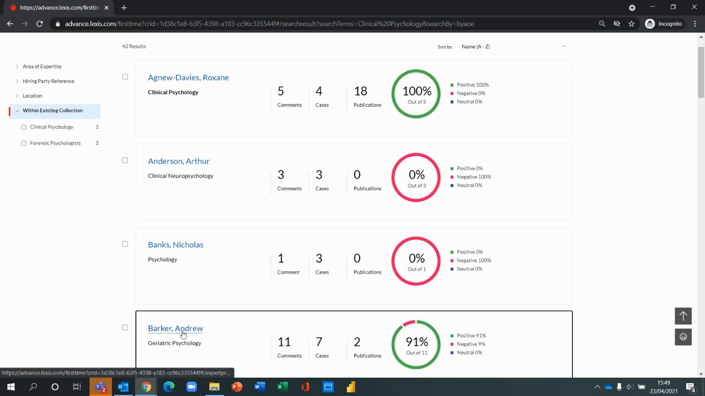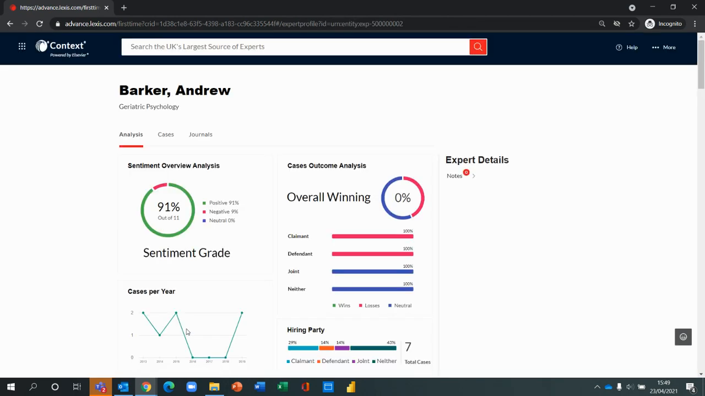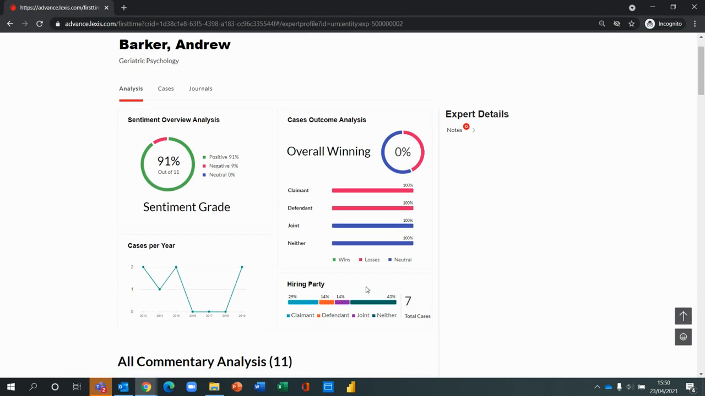So if we click into our chosen result, it brings back analytics for this particular expert. So looking at these, we've identified data from our case law collection about performance, volume, and hiring party. So this removes bias and opinion when selecting experts and allows you to make an evidence-based decision on who to shortlist and explain your selection with confidence. So towards the right, we can see the hiring party. So who has this expert acted for more commonly? Has it been the defendant? Has it been the claimant? Has it been equally weighted to both?